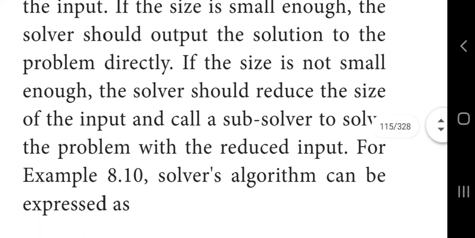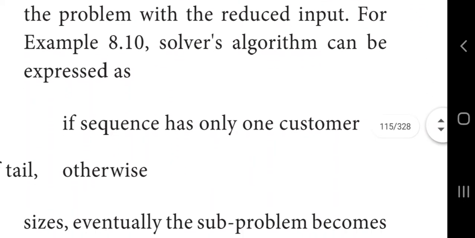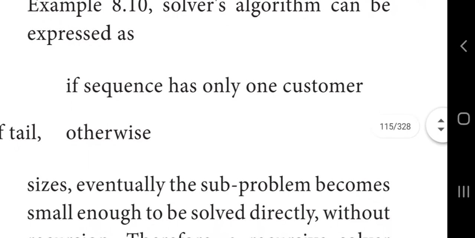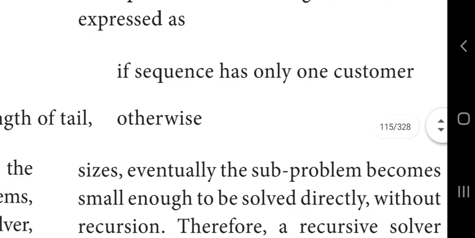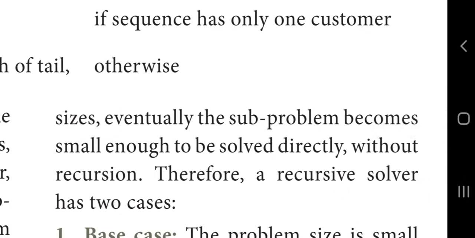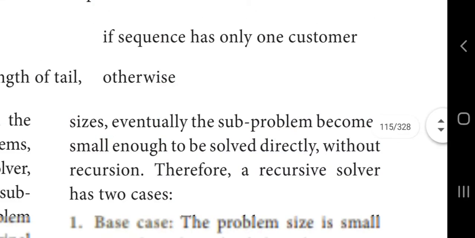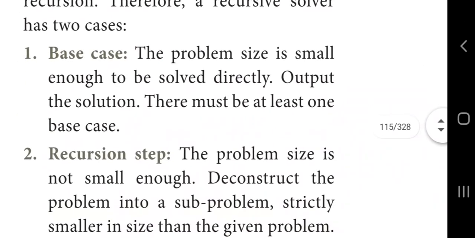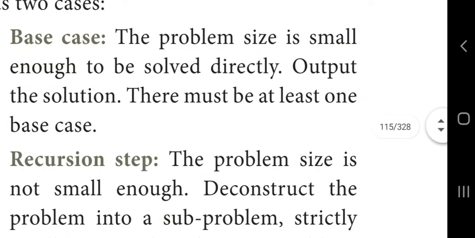So the solver's algorithm can be expressed as: if the sequence has only one customer, that is, in this sequence only one customer is there, then it is solved directly. Otherwise the sub-problems eventually become small enough to be solved directly without recursion. Therefore a recursive solver has two cases. Each recursive problem has two cases: one is the base case, and the other is the recursive step. The base case means the problem is small enough to be solved directly. Output the solution. There must be at least one base case.